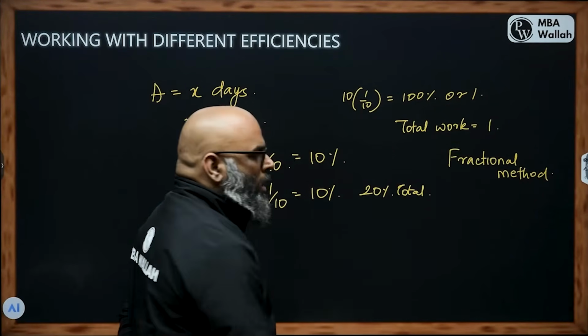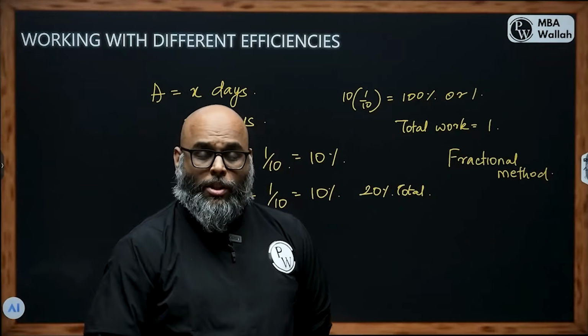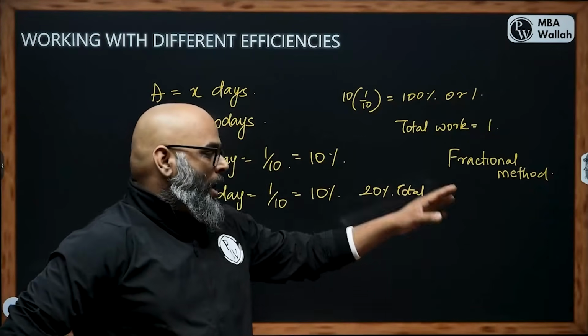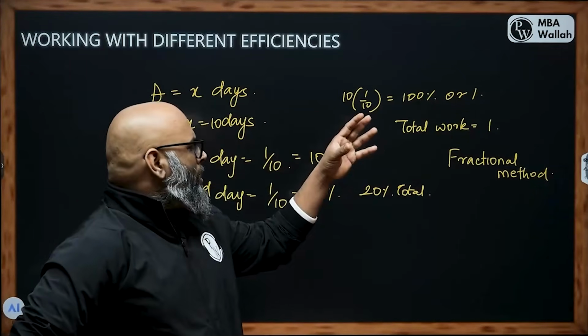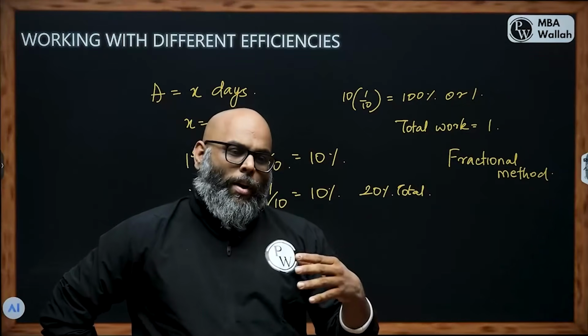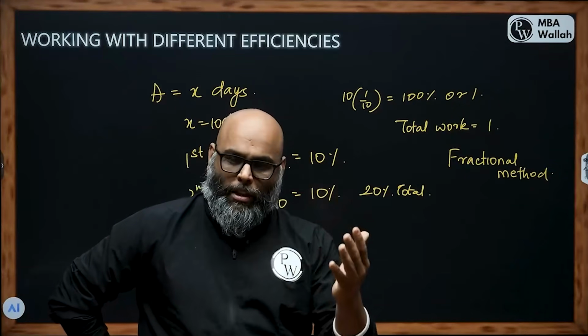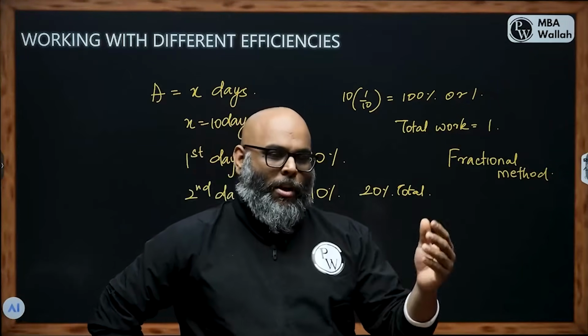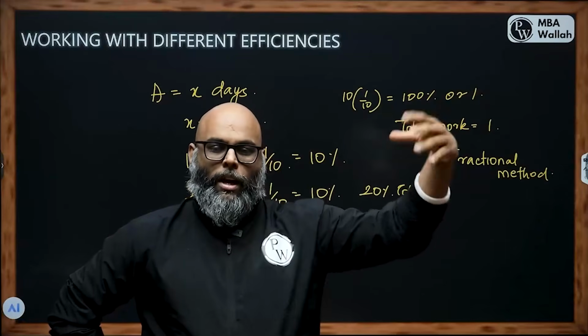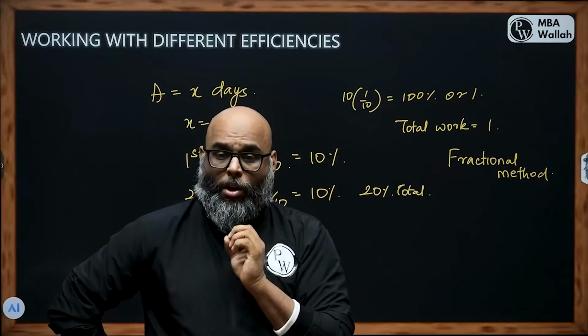A standard procedure to solve questions in time and work happens to be the fractional method. So this is the crux of the entire method. We assume the total work is 1. It's a simplified version of 100%. Instead of calling it 100%, we call it 1. The total work is always 1.